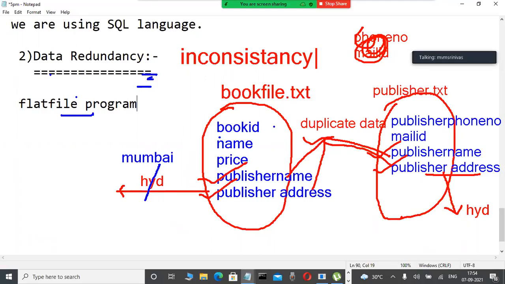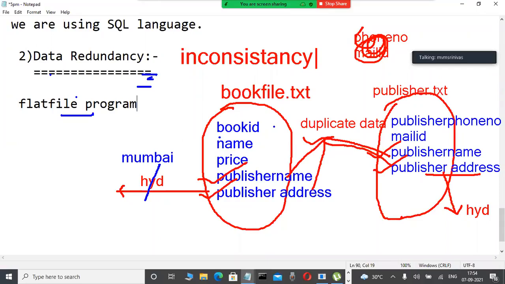Suppose a courier boy comes to our office with a parcel for one publisher. In book file.txt the address is Mumbai, but in publisher.txt the same publisher's address is Hyderabad. The courier parcel is given to which location? That person gets confused. These are the kind of real problems that exist.